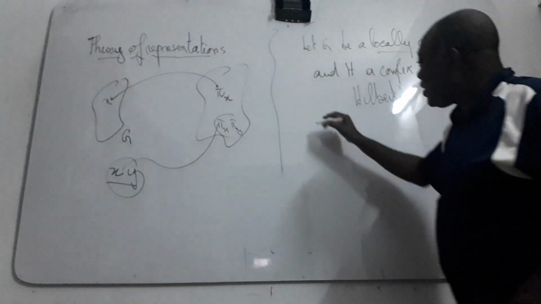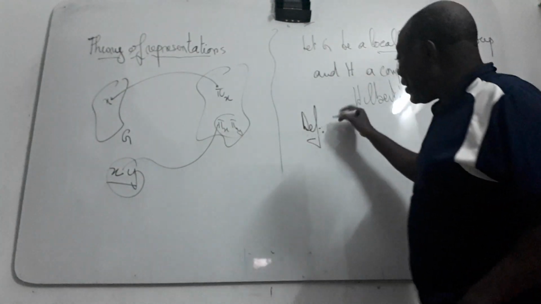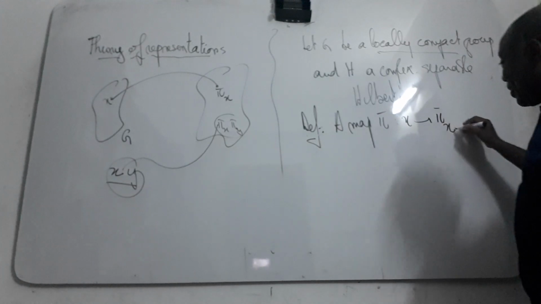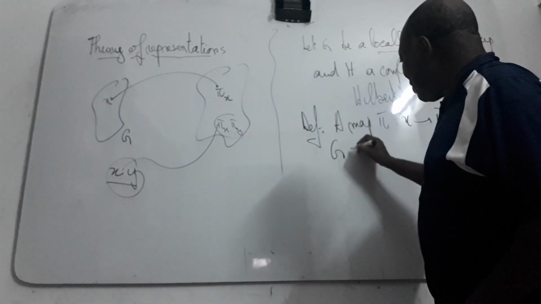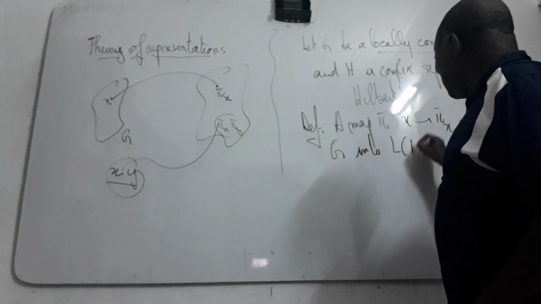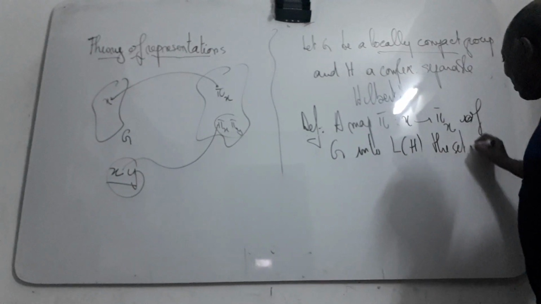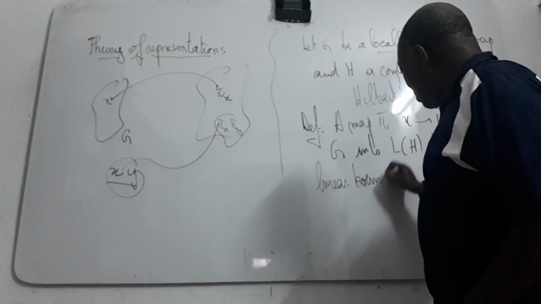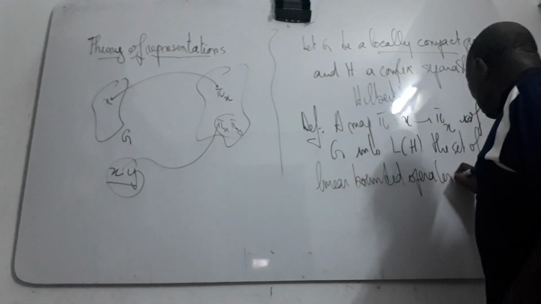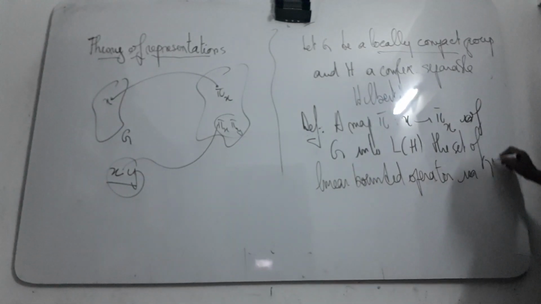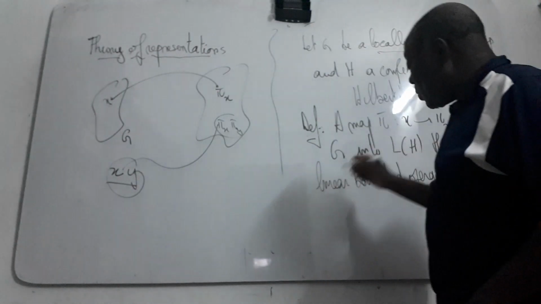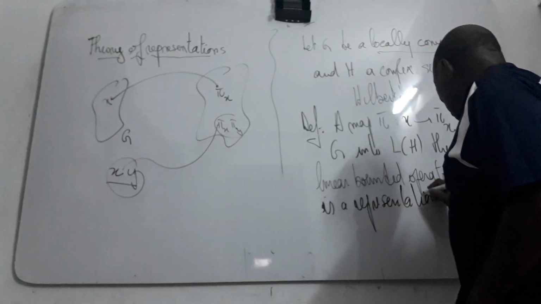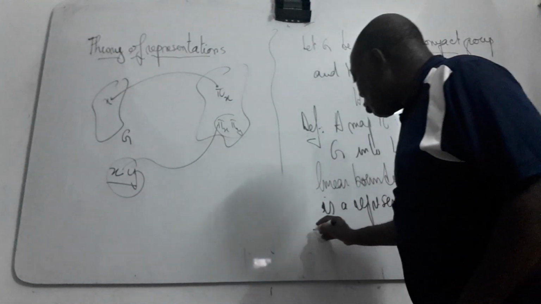By definition, a map pi from G into the set of linear bounded operators on H is said to be a representation if you have these two conditions.